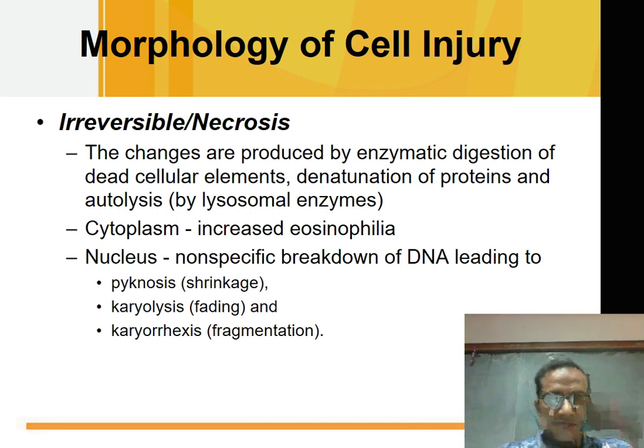What are these changes? Pycnosis, that is shrinkage of the nucleus. Nucleus will be dark and pycnotic. Other change is karyolysis, and third is karyorrhexis. Karyorrhexis is fragmentation of the nucleus.